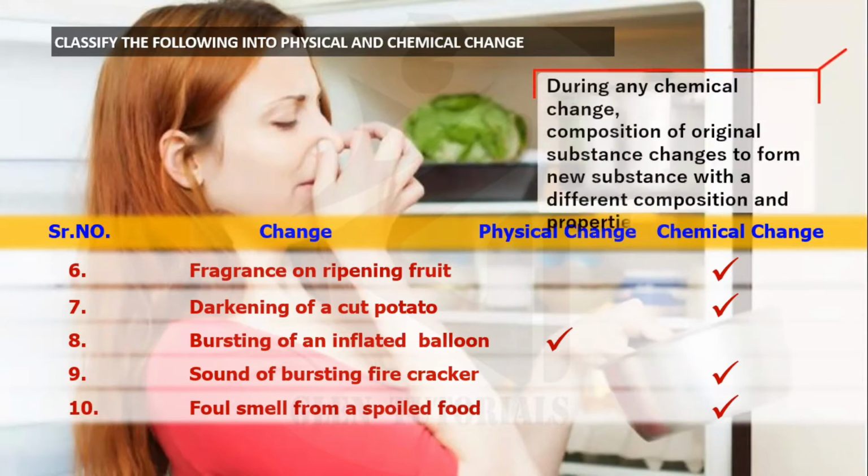So during any chemical change, composition of the original substance changes to form a new substance with a different composition and properties. So chemical change में क्या होता है, composition of the original substance changes. Means what? Whatever ingredients that particular thing is made of, that composition is changing. Now for example, bread को तुम लोग फ्रिज में रखोगे या बाहर रखोगे for a long time, there are chances of it getting spoiled. So composition मतलब what that particular bread is made of, उसकी properties change हो गई. So जब taste करते हैं, spoiled taste आता है, right? Because there is a chemical change that is happening in that particular bread piece.